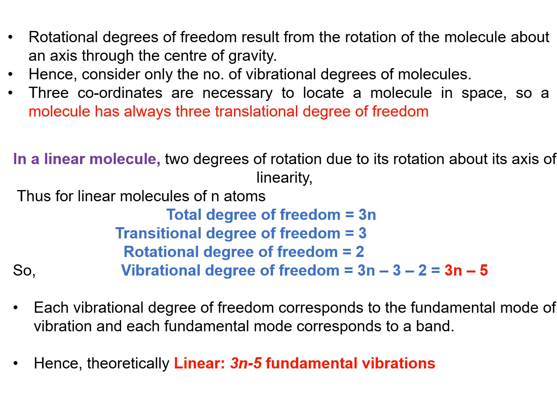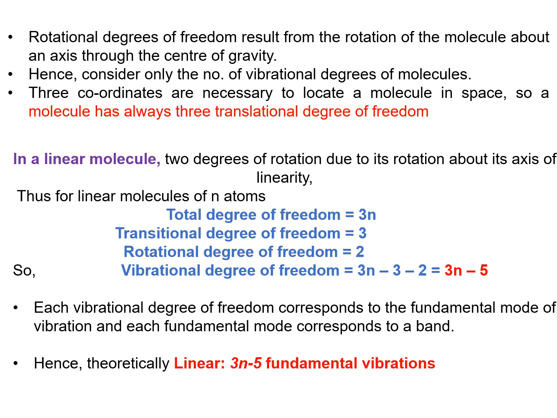Consider a linear molecule: it has 2 rotational degrees of freedom due to its rotation about its axis of linearity. Thus, for linear molecules of n atoms, the total degrees of freedom is 3n. The translational degrees of freedom is 3. Always, when a molecule is placed in space, it has 3 translational degrees of freedom.